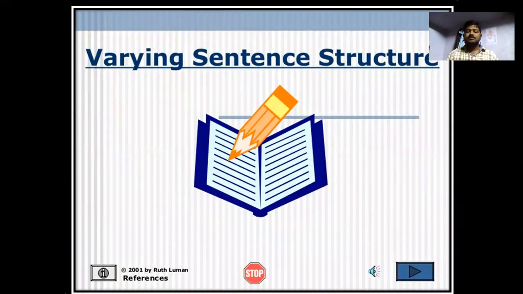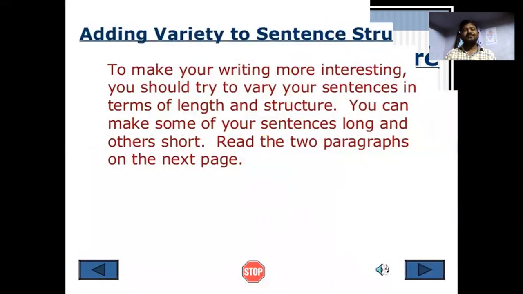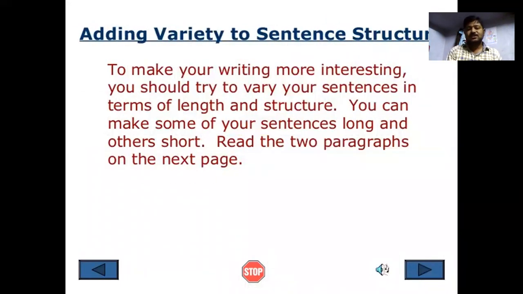We will observe another way of looking at simple, complex, and compound sentences. Varying the sentence structure: adding variety to the sentence structure makes your writing more interesting. You should try to vary your sentences in terms of length and structure. You can make some of your sentences long and others short.